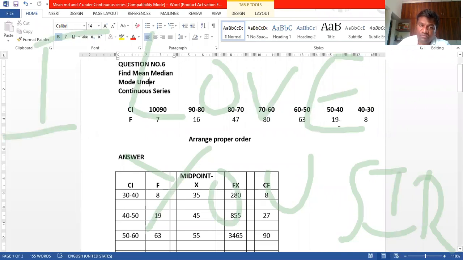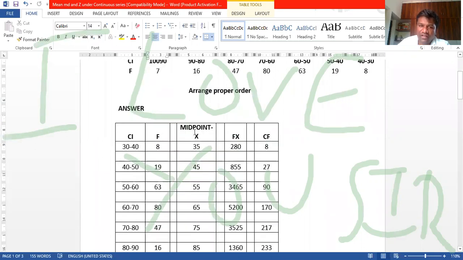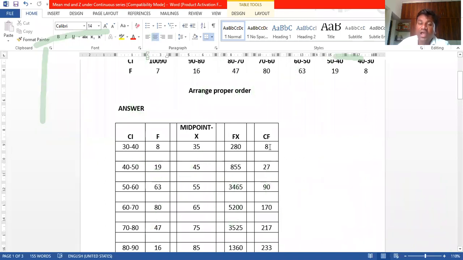Okay guys, this is very important. Once you get a clear class interval, then you can take f. Then we have to find out the mid value. After that, fx. This is for mean; it will help to find the mean. Cf will help to find the median, and mode is the number of maximum frequency, that is here.